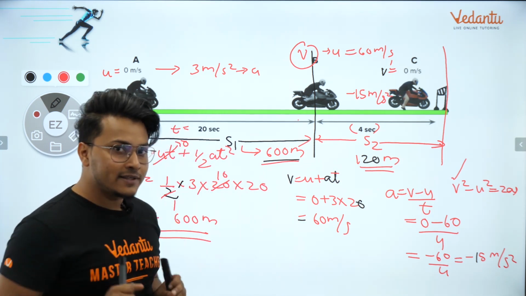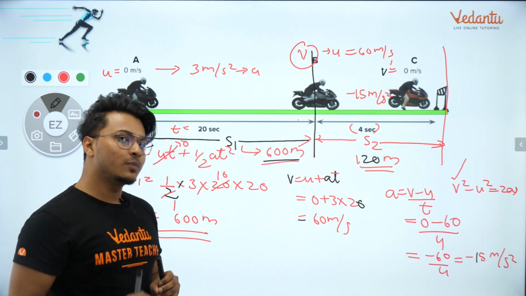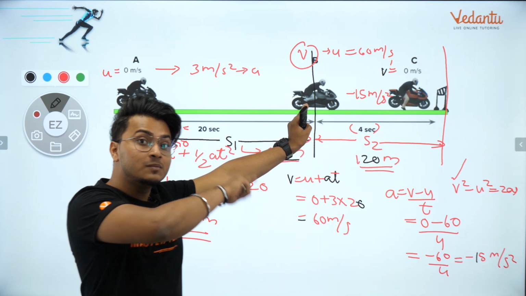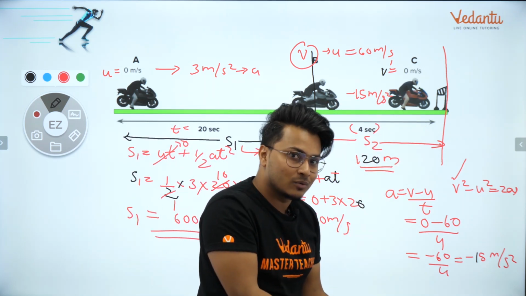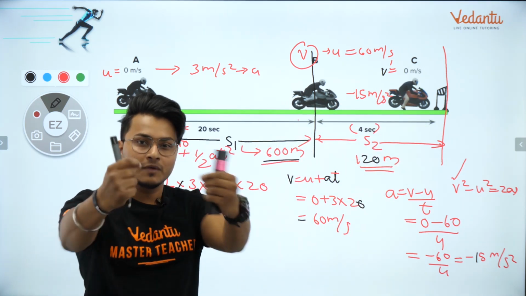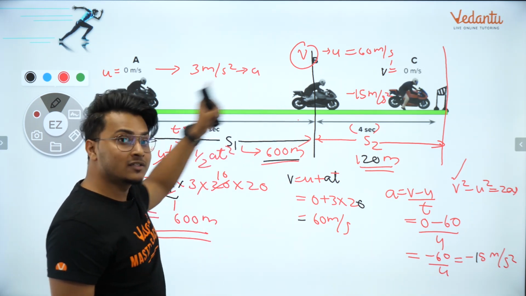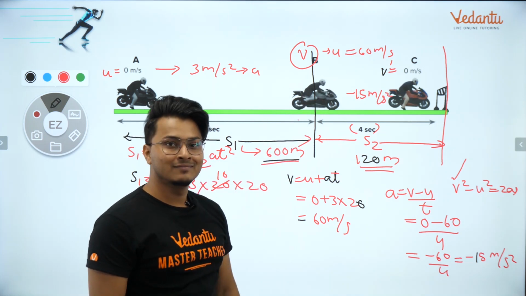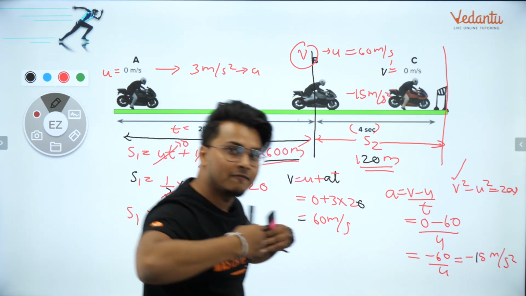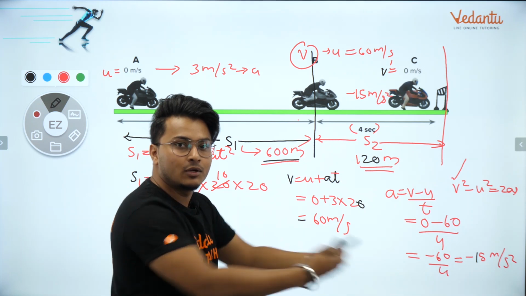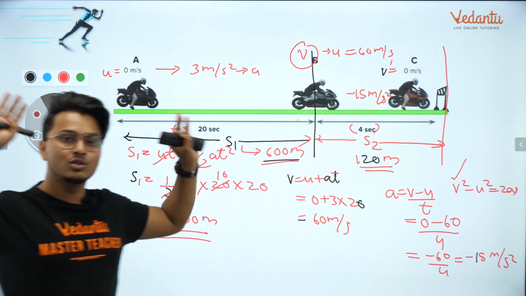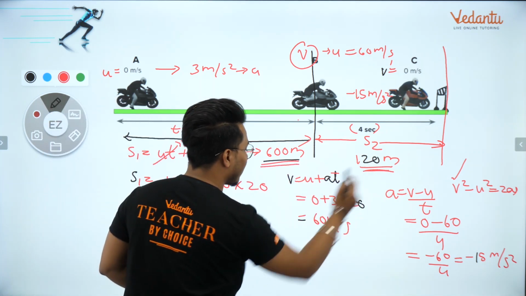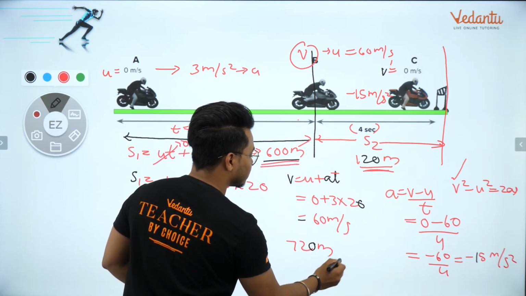What was the catch in this question? Question number 1, which we did, that was still option B. Now this question goes beyond that point and applies brakes also. So the only understanding which we both should have is the final velocity in case 1 would be the initial velocity for case 2. From the maximum, I'm applying brake. If I know the maximum, I know final velocity is 0, I find out acceleration. ठीक है? Chill out. So my dear students, the total displacement will be, watch, how much then? 600 plus 120, 720 meters.